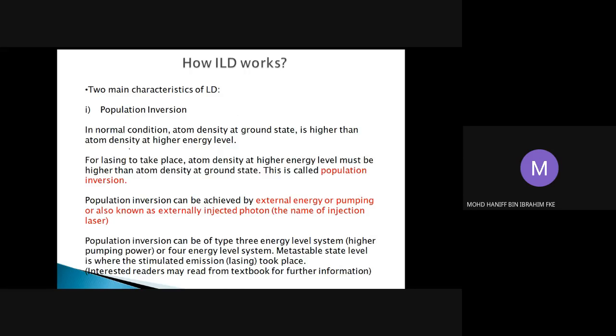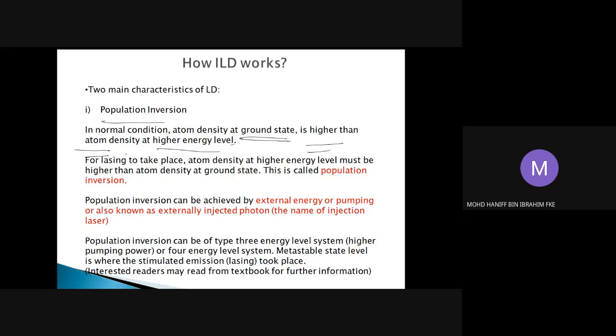So basically there are 2 main things to be understood in the laser diode principle. The first one is population inversion. What is population inversion? In a normal condition, most of the atoms will be located at the ground state, in which the density of the atoms at the ground state is higher as compared to the density of the atoms at the higher energy level, or the excited state. This is in normal conditions.